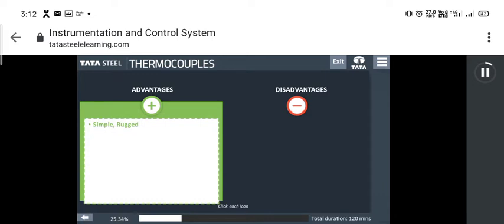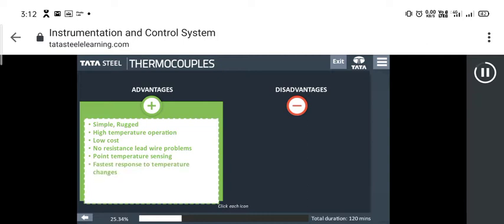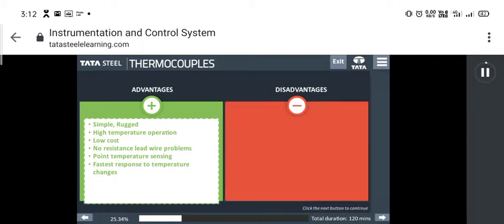Thermocouple, being a device, has advantages and disadvantages both. Use of thermocouples is simple and rugged. It functions well at high temperatures. It has low cost. There are no resistance lead wire problems. It comes with point temperature sensing. It gives fastest response to temperature changes.